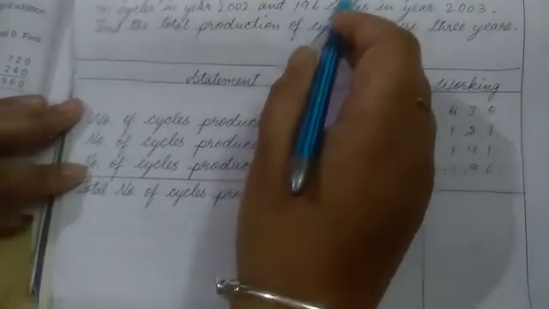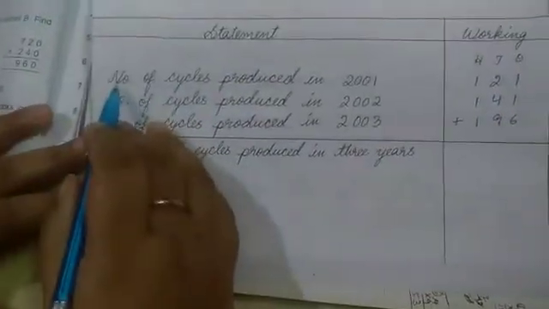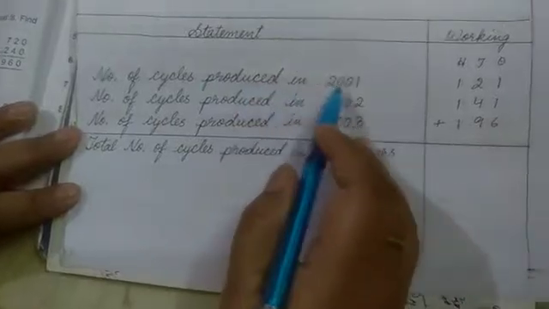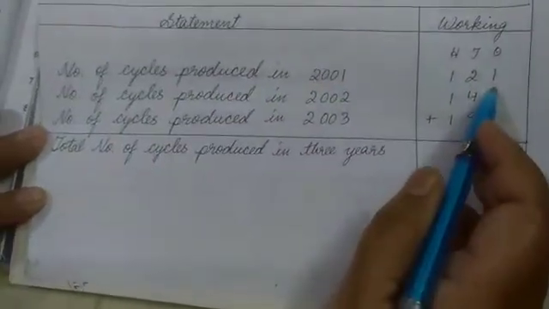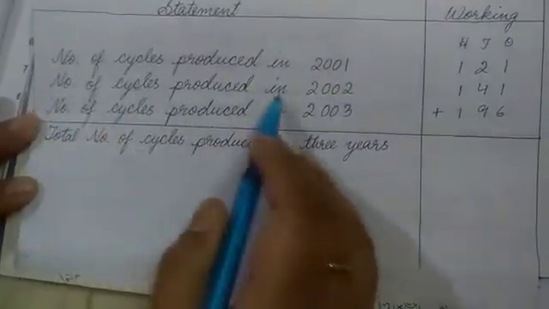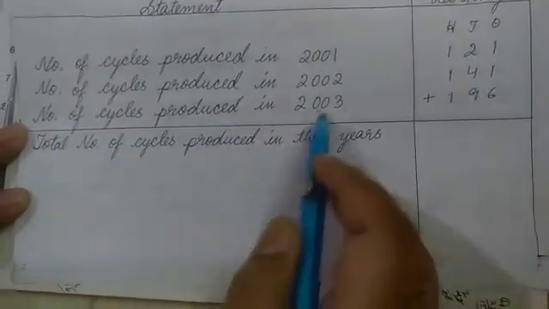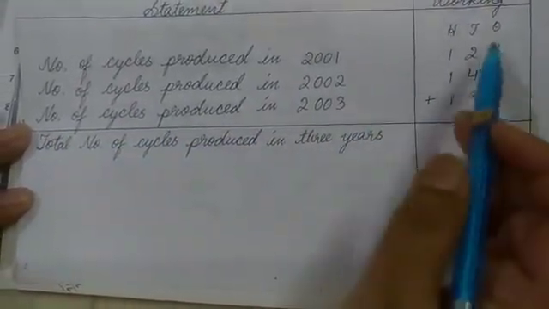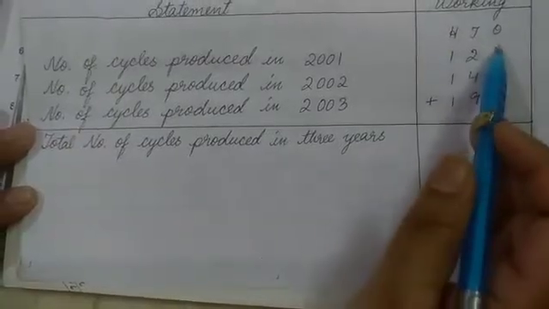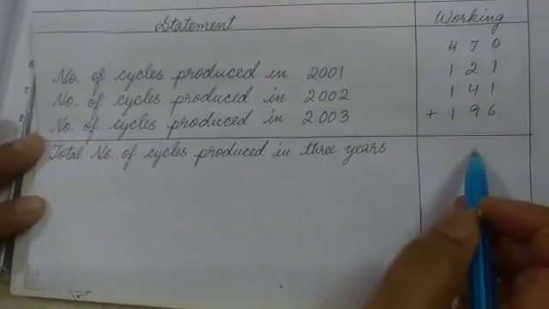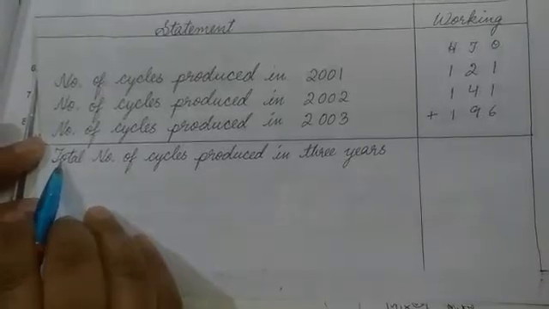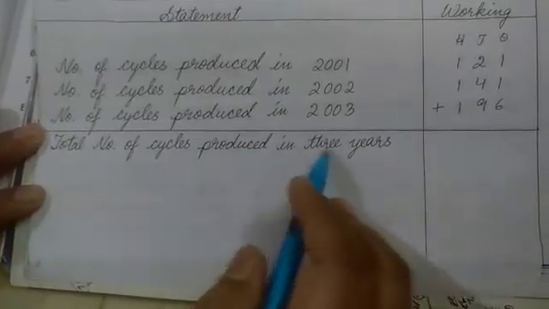So we will start the statement with number of. So we will write number of cycles produced in 2001, it is 121. Number of cycles produced in 2002, 146. Number of cycles produced in 2003, 196. Children, write properly the number under the place value so that it will be easy for you to calculate it. Last line, total number of cycles produced in 3 years.